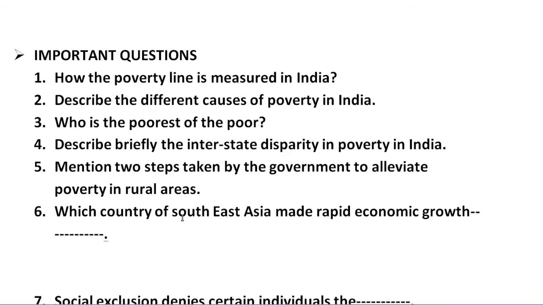Next, third question: who is the poorest of the poor in India? Here you have to explain that among the various groups of people who live in our country, in our society, you have to mention which group of people are really the poorest of the poor. And here it means the people, because poverty means people who are unable to fulfill their basic requirements.